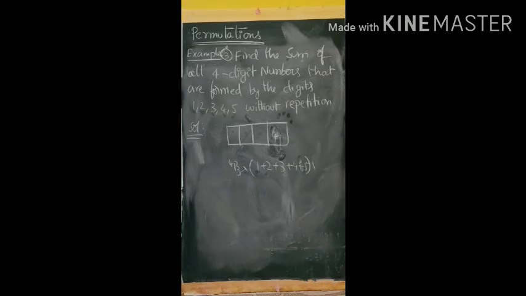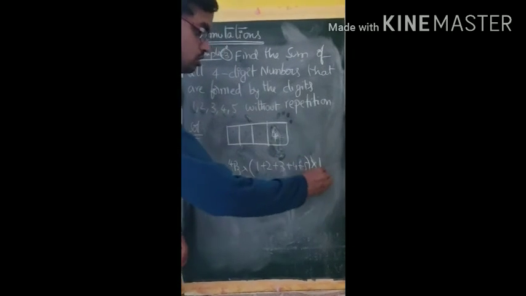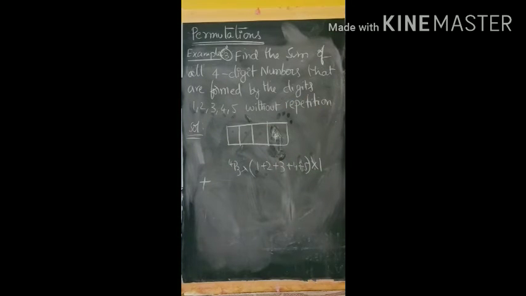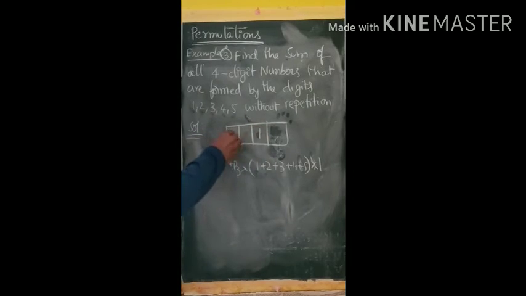Okay, next comes the tens place. Here for the units place we are writing only into 1. Next, in the tens place also, 1 will come, 2 will come, 3 will come, 4 will come, 5 also will come. Any digit may come. If 1 is fixed in the tens place, the remaining 3 places can be filled by 4 digits in 4P3 ways. So 1 in the tens place also gives 4P3 numbers.